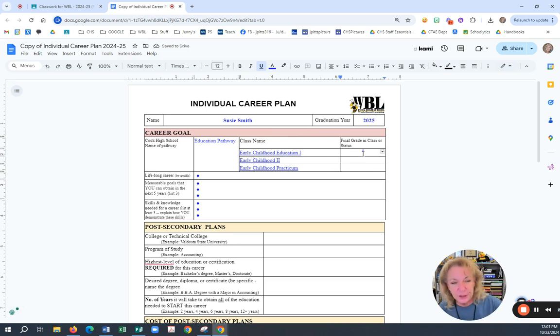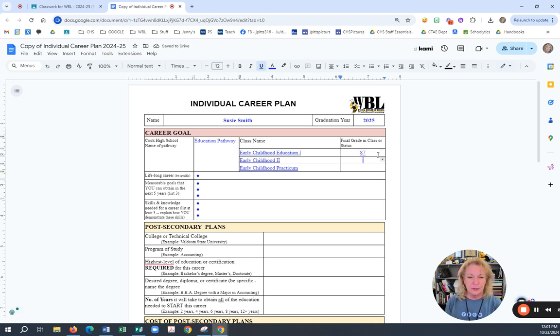So what I would have to do is go back to my grade, and I can't do that because I'm not a student. So you have to go back to your Power School and see what grades you made. If you don't know how to do that, you can come ask me. I don't know how it looks on the screen because Power School changes all the time. But let's say I took early childhood in 9th grade and I made an 87. So I put an 87.